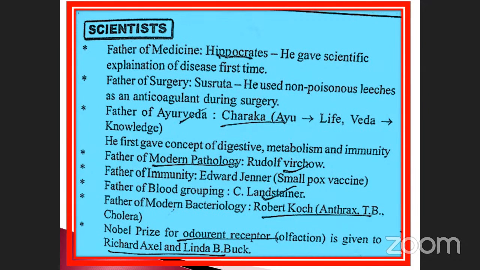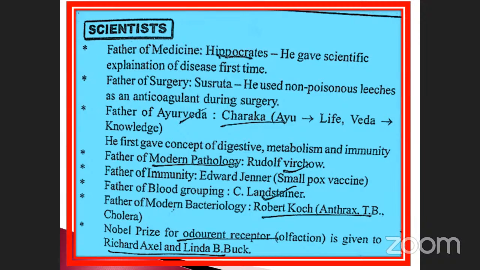The ancient scientist, the father of medicine, Hippocrates. Once again, I repeat for you: father of medicine, Hippocrates. He gave a scientific explanation of disease for the first time. This is a question. Who gave the scientific explanation? Hippocrates. Who is the father of medicine? Hippocrates. Father of surgery, Susruta. He used non-poisonous leeches. The leech salivary gland consists of hirudin, which is an anticoagulant substance.